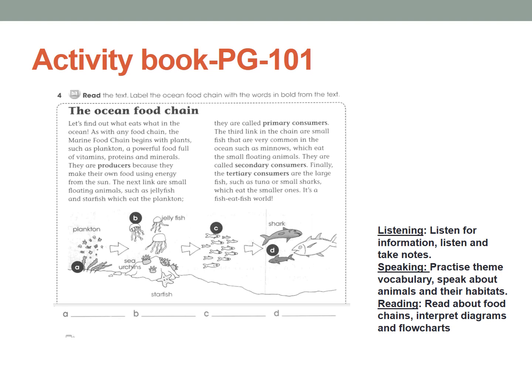So you need to write the animal name here. I'm going to show you one example. This is the plankton. So what kind of animal is this? A producer. So you need to write down producer. Sorry, I can't write it properly, so you can understand, okay? You can do it better. This is how you need to write for B, C and D. If you want to check the answer, you can check it next.